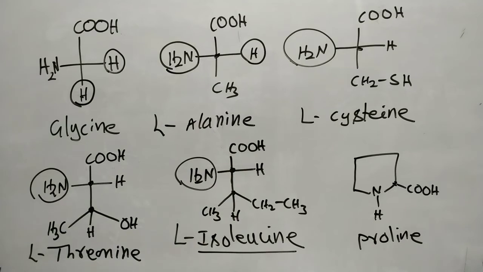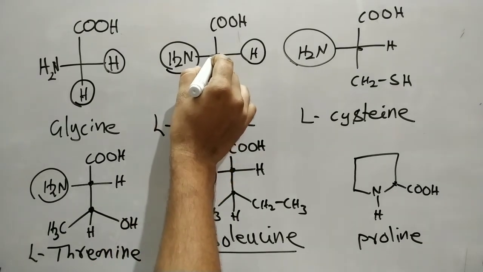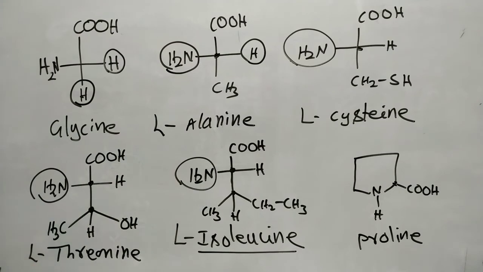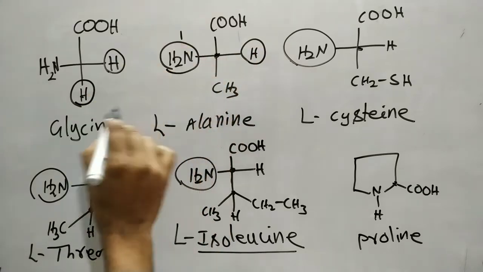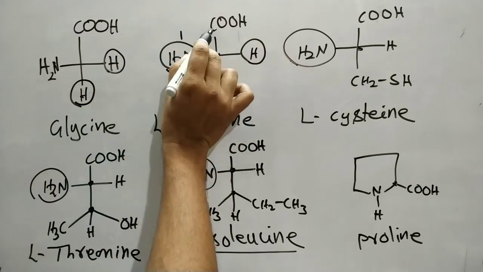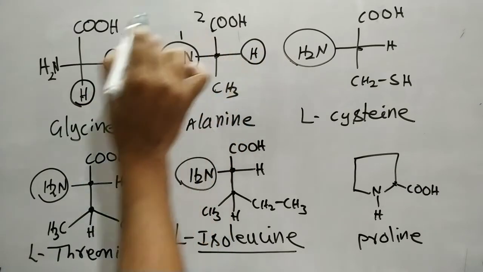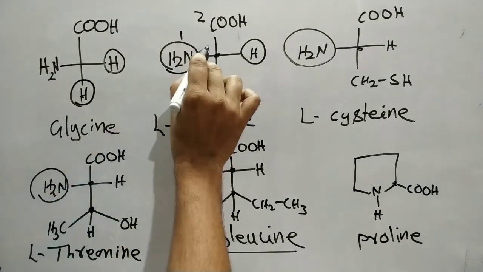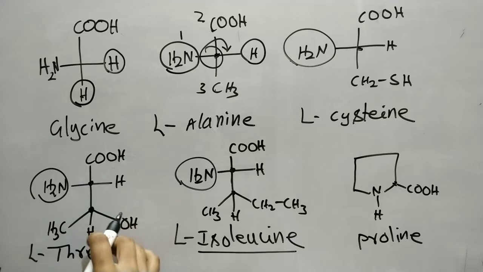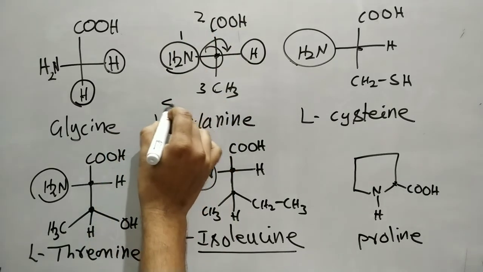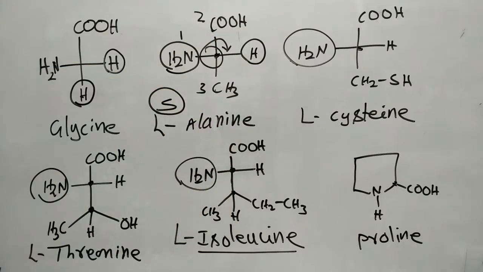And one more important point. In all amino acids, this chiral carbon configuration is S actually. Let us check this. NH2 is the first priority. Here carbon, but that carbon is further attached to oxygen, so second priority, and this one is the third priority. So 1, 2, 3 is clockwise, but the least priority group is on the horizontal line, so its configuration is S. It is the absolute configuration.